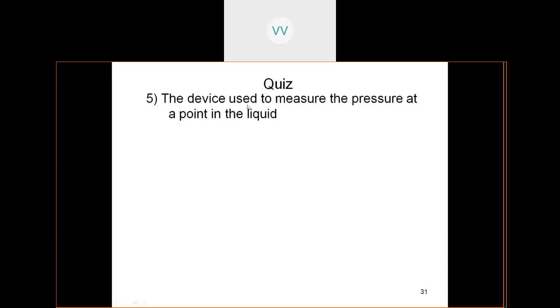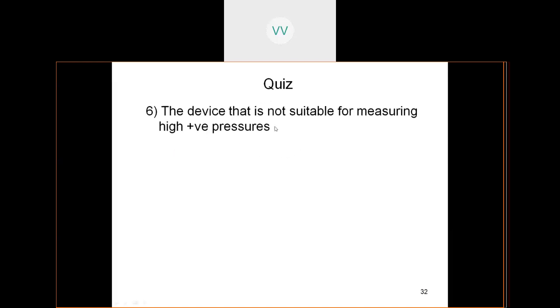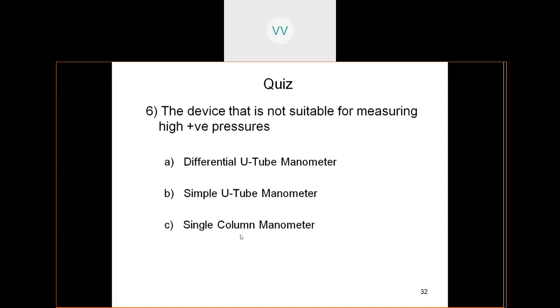Next, the device used to measure the pressure at a point in a liquid is: piezometer, differential U-tube manometer, inverted U-tube manometer, and two-piezometer manometer. What is the right answer, students? It is the piezometer. Next, the device that is not suitable for measuring high positive pressures is: differential manometer, simple U-tube, single column manometer, or piezometer.